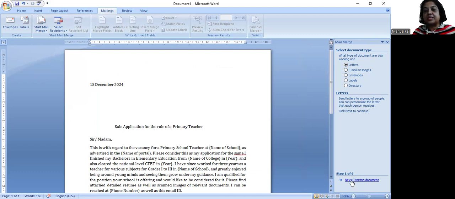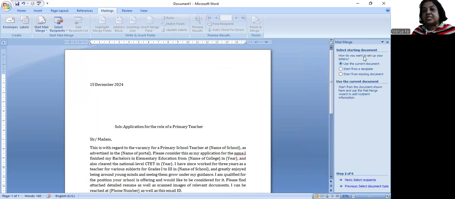Then we click on next. Next it is asking how do you want to set up your letter: current document, or you want to open an old document. We can browse and get it, or we can start from a template also, and then create the content. But our content is already ready and it is the current document, so we select this option.